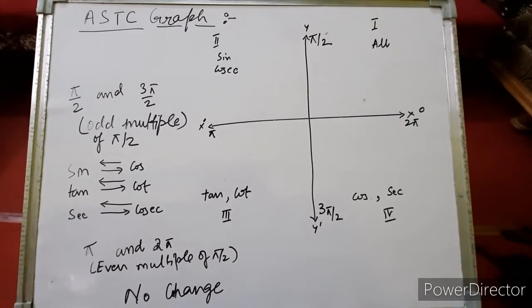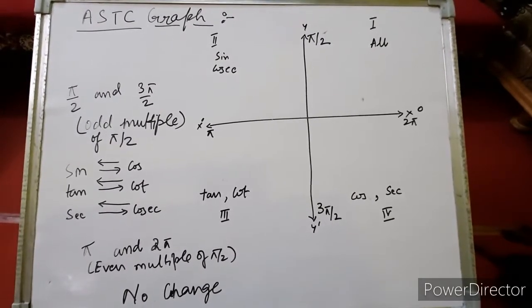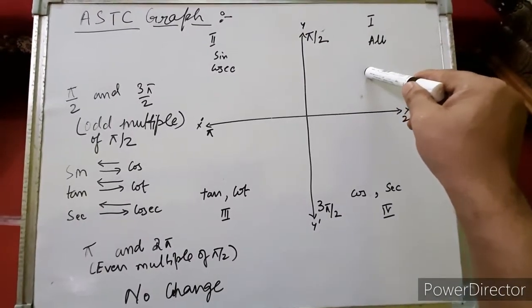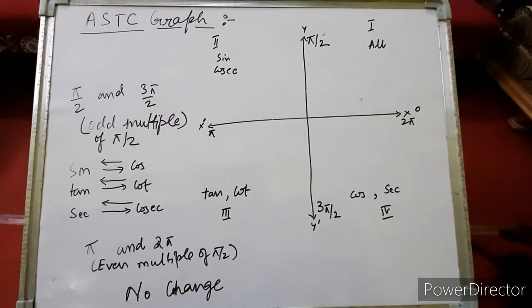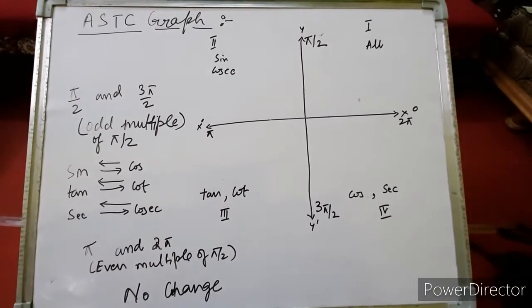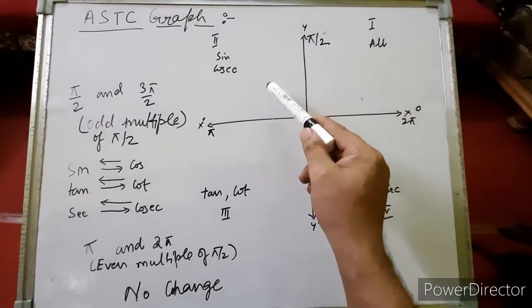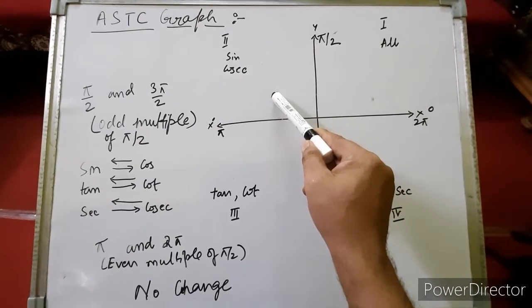Now, let's try to understand how this graph works. If any trigonometrical ratio lies in the first quadrant, all the trigonometrical ratios are positive. Right? In the first quadrant, all the trigonometrical ratios are positive. In the second quadrant, only sine and cosec are positive and the rest are negative.